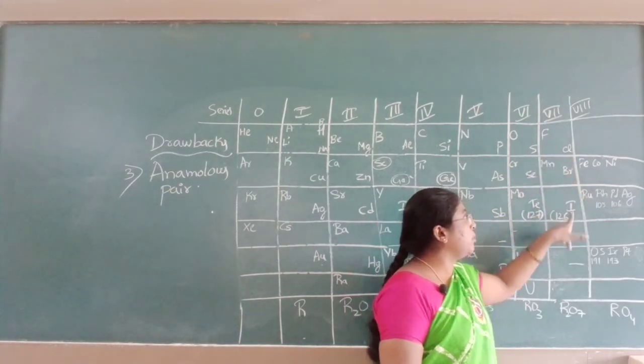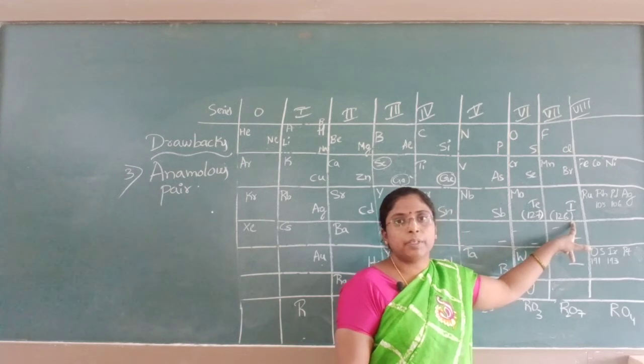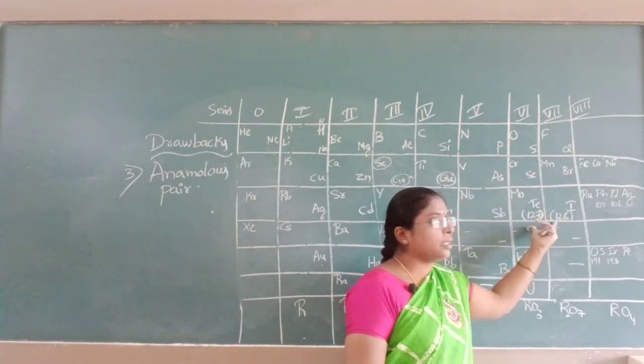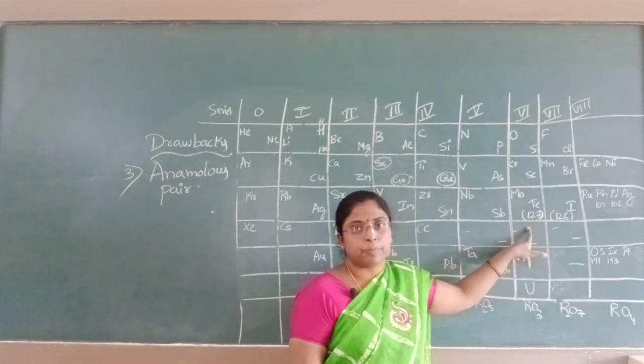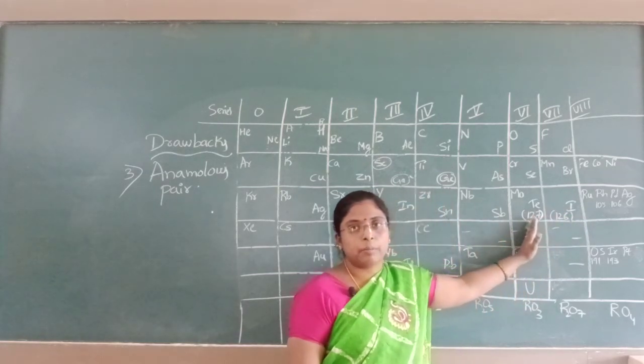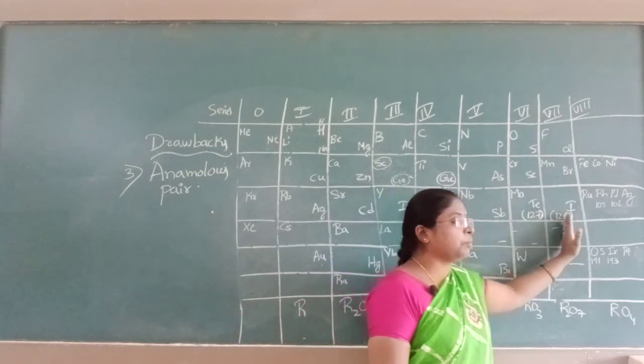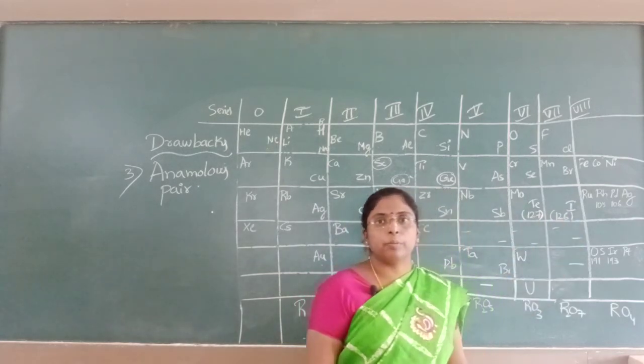fluorine, chlorine, bromine, iodine have the same property. Hence, he placed iodine here and tellurium before. Higher atomic weight he placed first, then he placed the lower atomic weight.